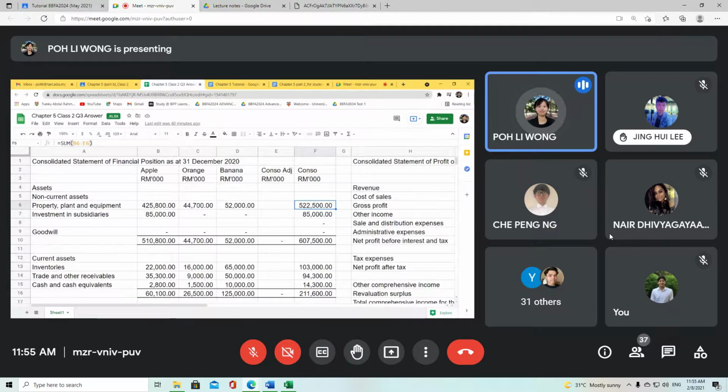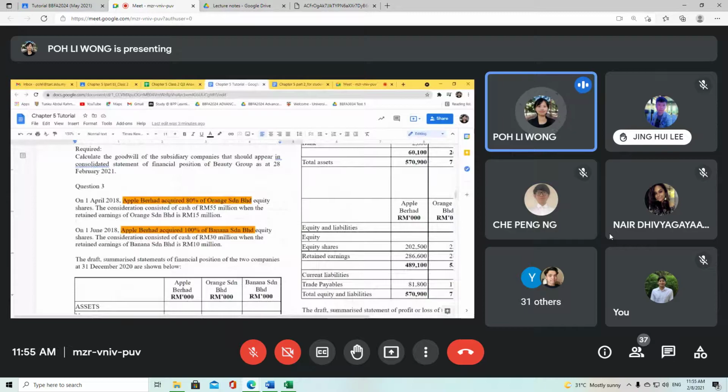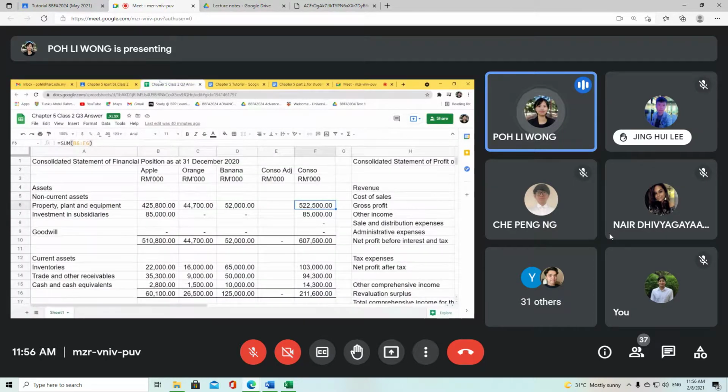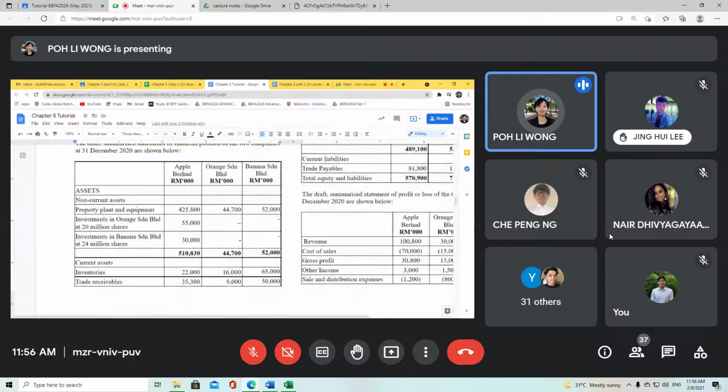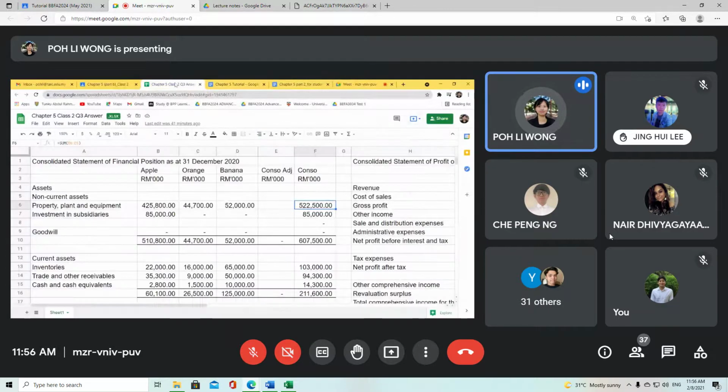Even though for this question Apple only acquired 80% of Orange Sdn Berhad, you don't have to take in 80% of Orange, 80% of Banana, no need. You just take in as a whole, and all the numbers here I just obtained from the summarized statement of financial position. It is very simple, and you can see the figures are all the same.